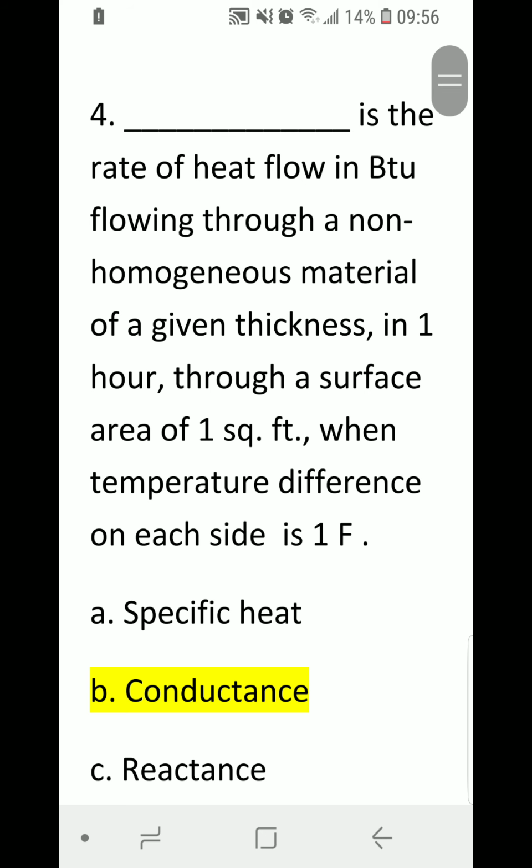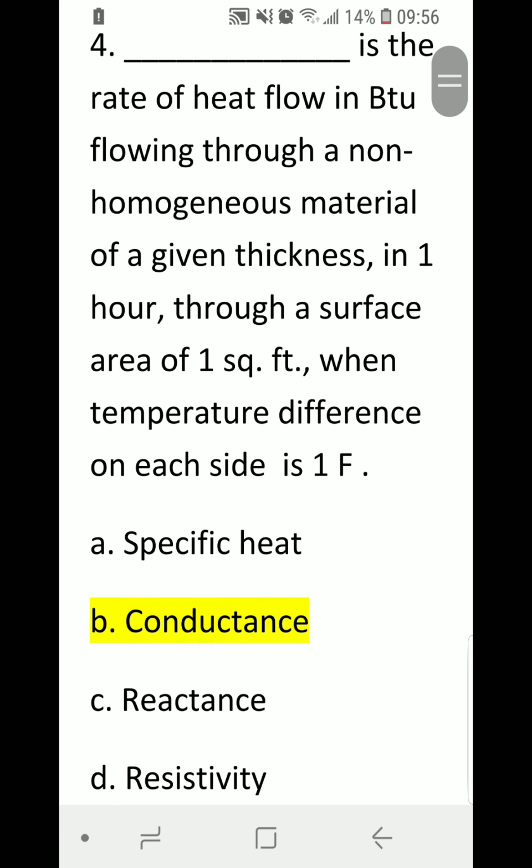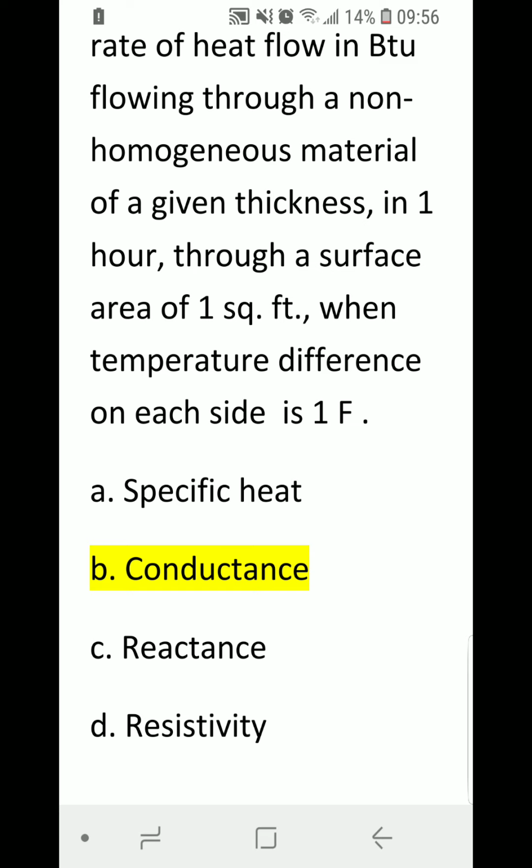Number 4. Blank is the rate of heat flow in BTU flowing through a non-homogeneous material of a given thickness in 1 hour through a surface area of 1 square feet and temperature difference on each side is 1 Fahrenheit. A. Specific heat, B. Conductance, C. Reactance, or D. Resistivity. Correct answer is B. Conductance.